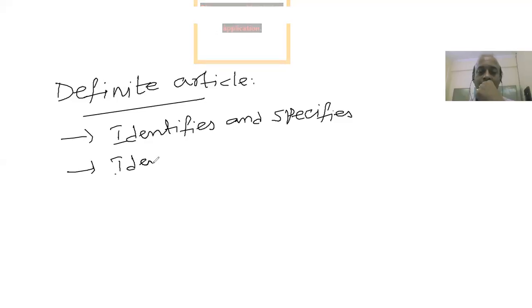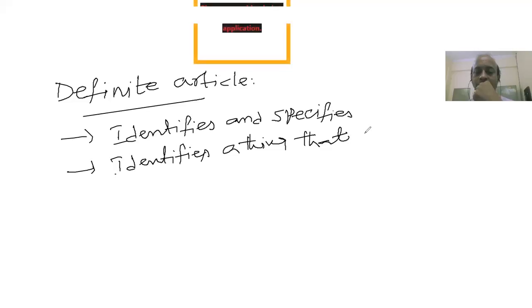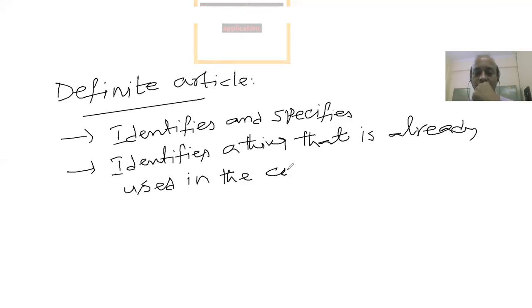It identifies a thing that is already used in the conversation or communication, whatever it is, right?